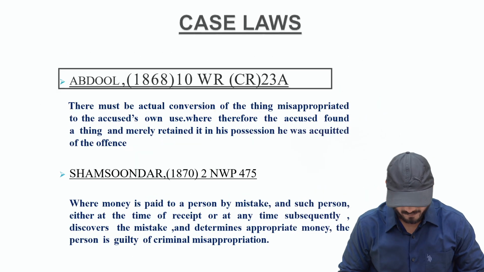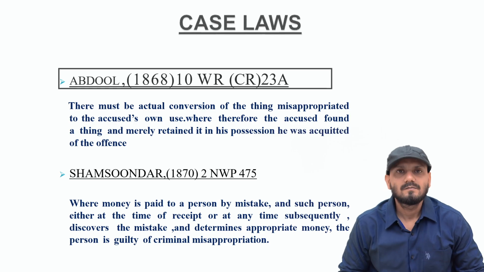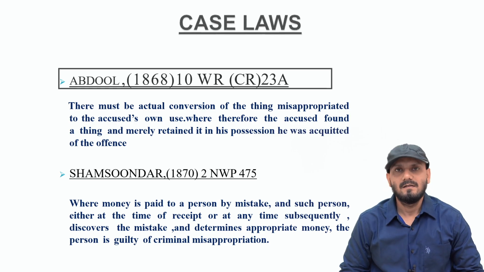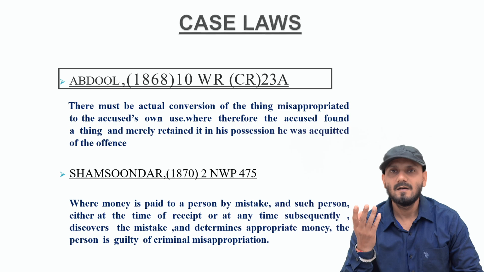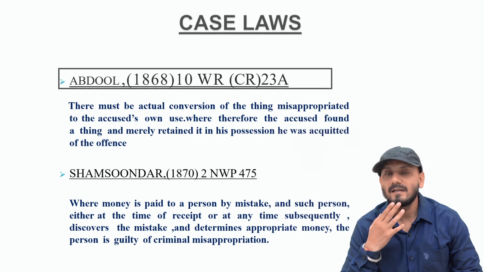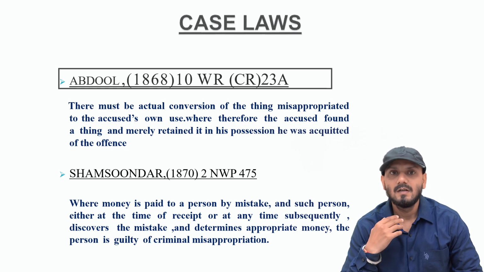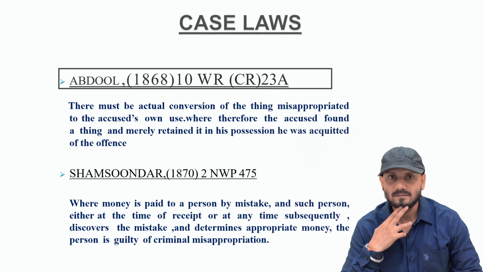Okay. Let me give you another illustration. Suppose there is a priest of a temple, and in temple various kinds of offerings are there, and that offering should be used for the benefit of the temple only. And if the priest starts using that money or that offerings to his own use, then this case would come under criminal breach of trust. Okay. Similarly, government official who are authorized to receive money on behalf of government uses that money for their own use. Okay. This is criminal misappropriation of property.